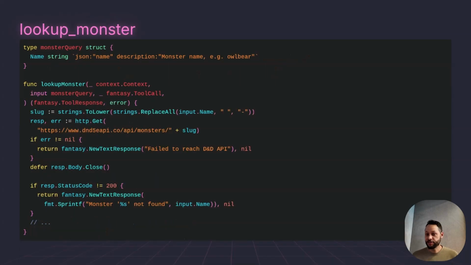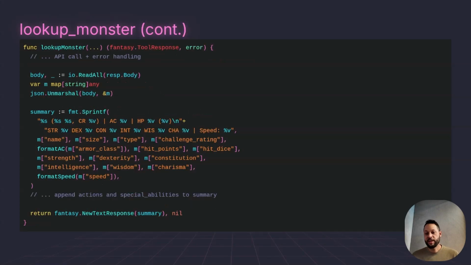So here we have a lookup monster tool, and all that does is take a monster name, slugify it, and then look it up using the Dungeons and Dragons 5th edition API. So for example, if the dungeon master summons an owlbear or a goblin, it'll look up owlbear or goblin from the actual rulebook of the game. And then the API is just going to return some stats about the monster. Don't worry if you don't understand any of the acronyms. They just stand for things like strength, dexterity, constitution, intelligence, wisdom, charisma, a lot of different descriptors for monsters and